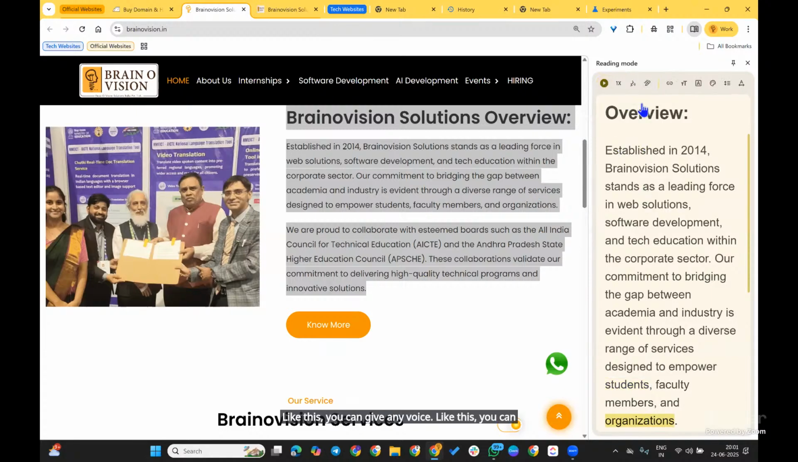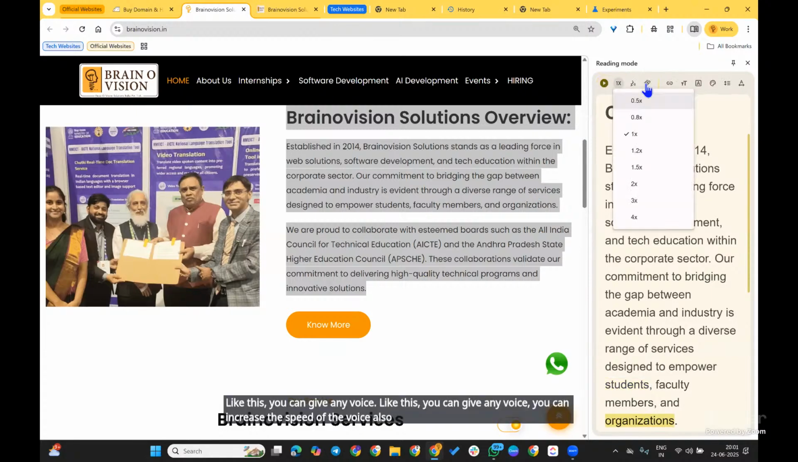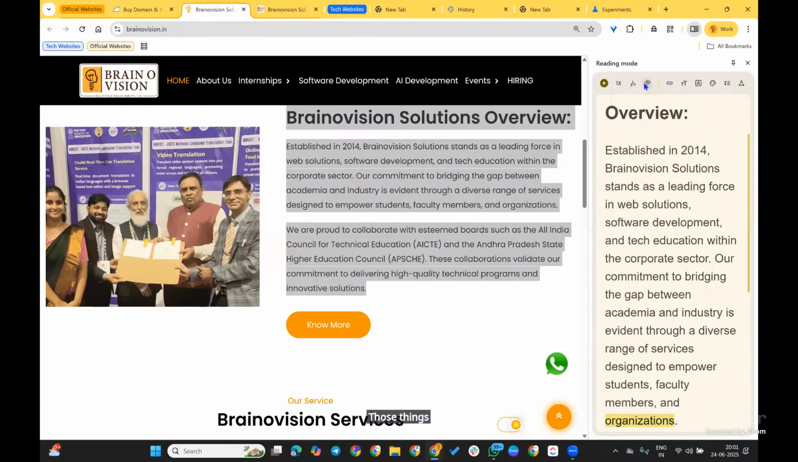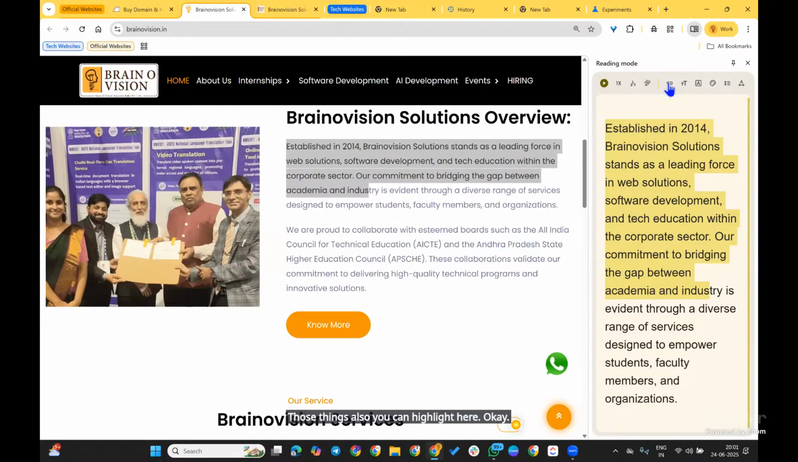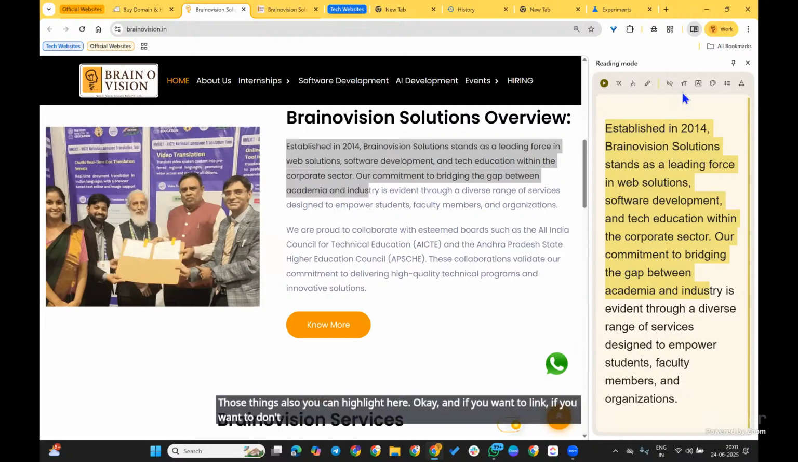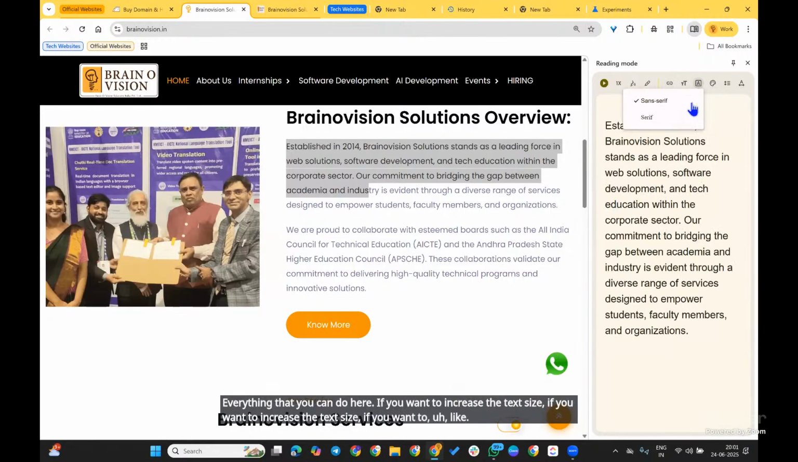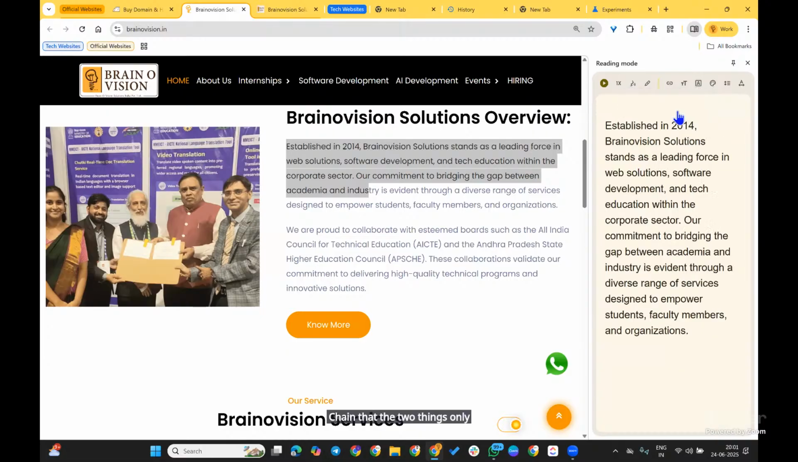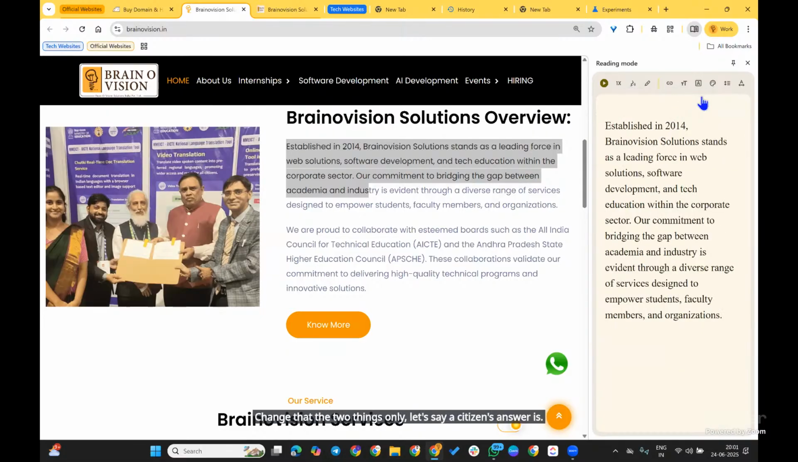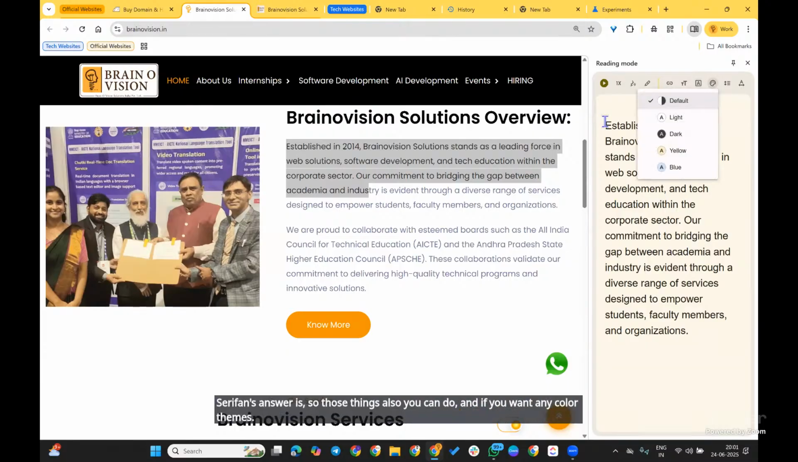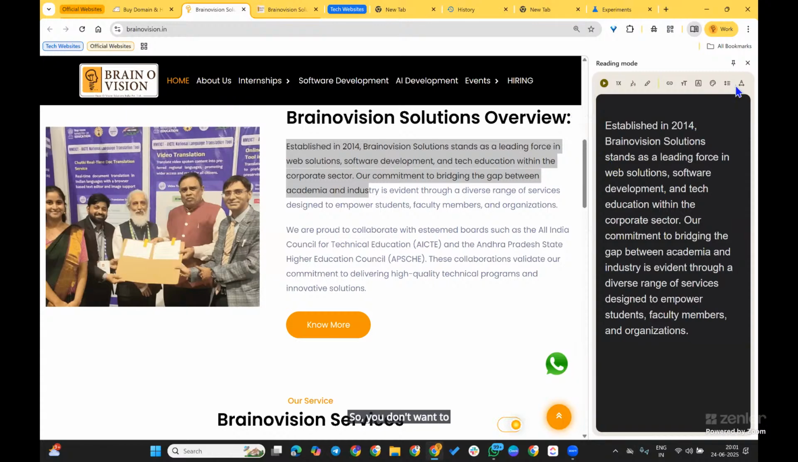You can increase the speed of the voice also, and you can highlight the points if you want. If you want to highlight those things, you can highlight here. You can also choose links on or off. If you want to increase or reduce the text size, you can change that. There are two fonts only, serif and sans serif. Those things you can also do. And if you want color themes like dark mode, if you want to read that way, that will be useful.